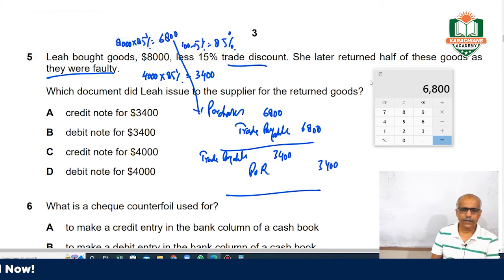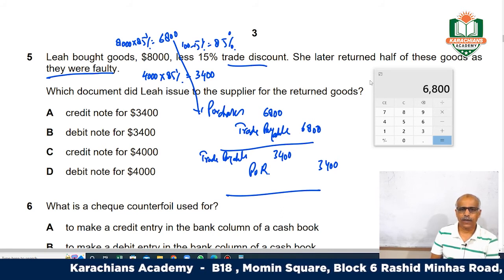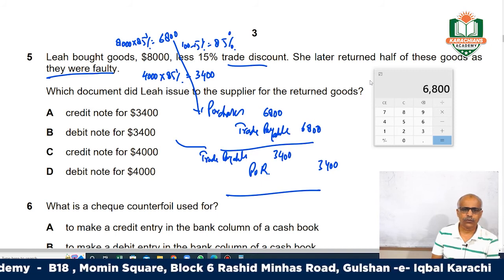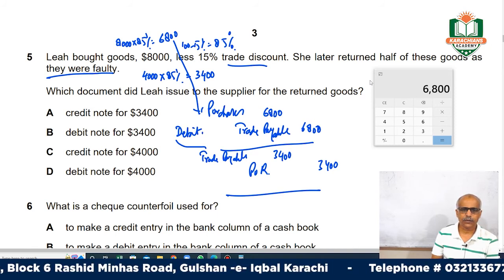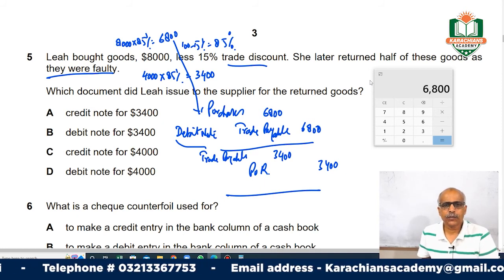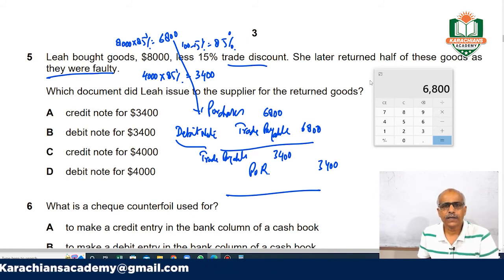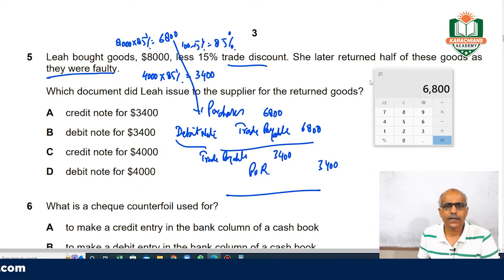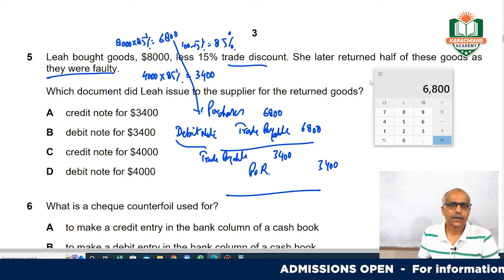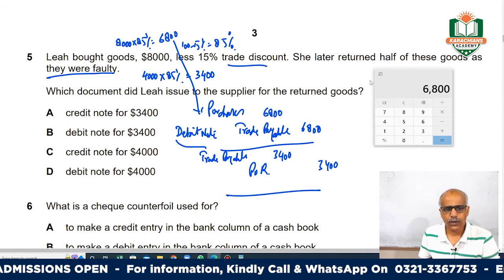Now what you are doing, when you are returning the goods, you are debiting your liability, your supplier. So you are debiting, so you issue him a debit note. Because when we buy, we credit the supplier and it is our liability and it is credit, and when we return the goods, to the extent of the return, you will not be paying him, so that amount you debit instead of crediting, right? So if you are debiting that amount, you will issue a debit note.